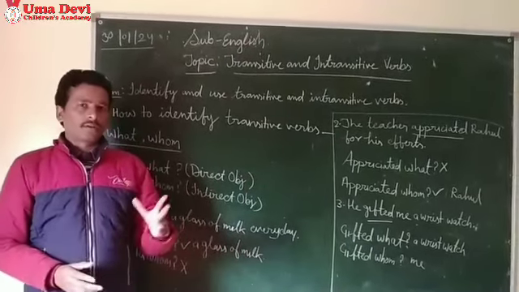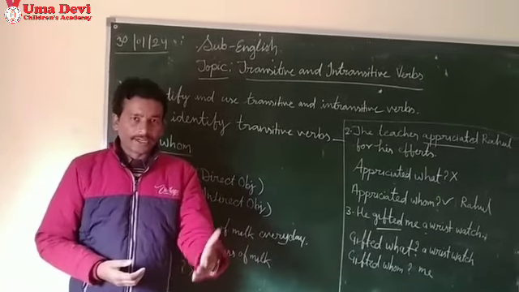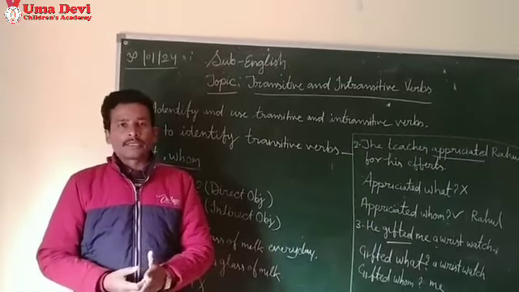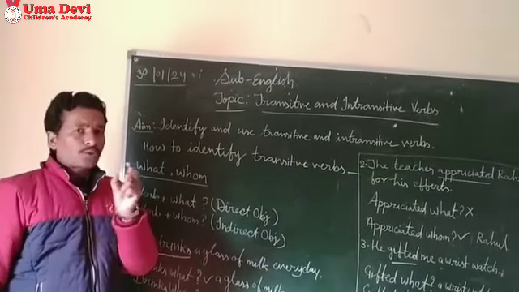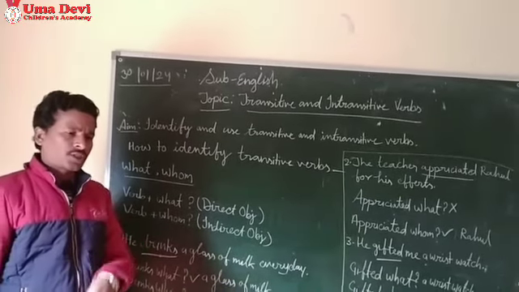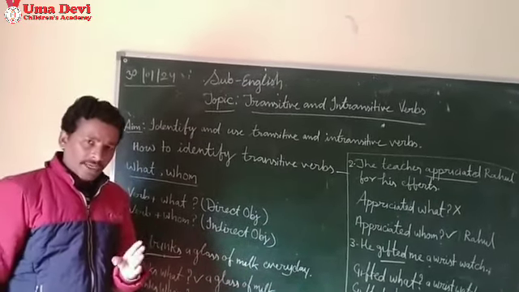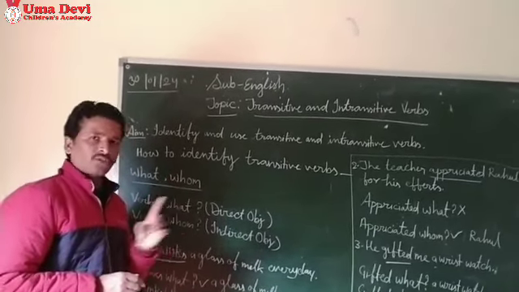So now let us see how to identify if the verb is transitive or not. See, you just ask two questions. By using the verb, just ask two questions. You will be able to identify if the verb has an object or not.